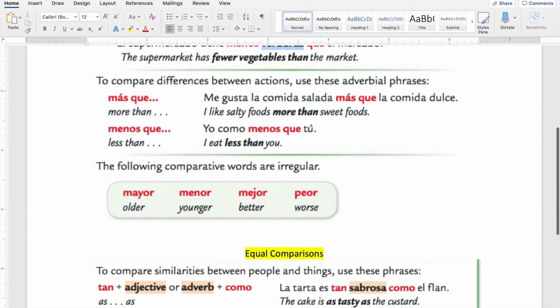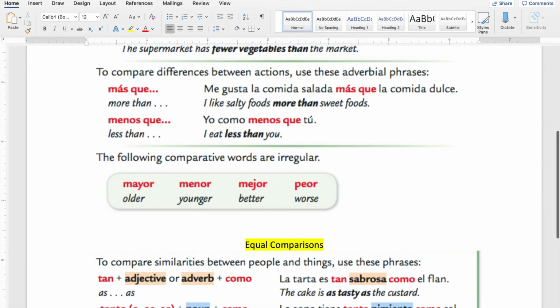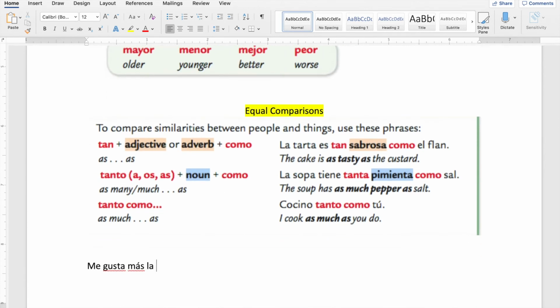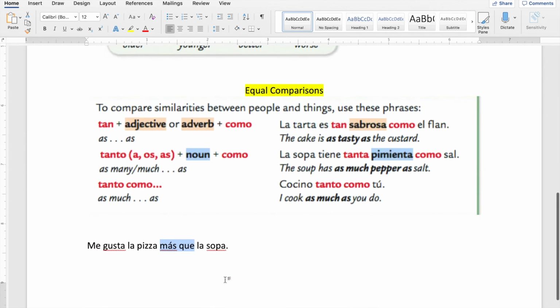I'm doing something wrong here. Me gusta, okay. There are different ways to do this, but we're going to go with this. Me gusta la pizza más que la sopa. See? I keep this together right here, nothing between. Now I'm saying I like this one more than this one. And the same thing with menos que: me gusta la pizza menos que la sopa, I like pizza less than soup.